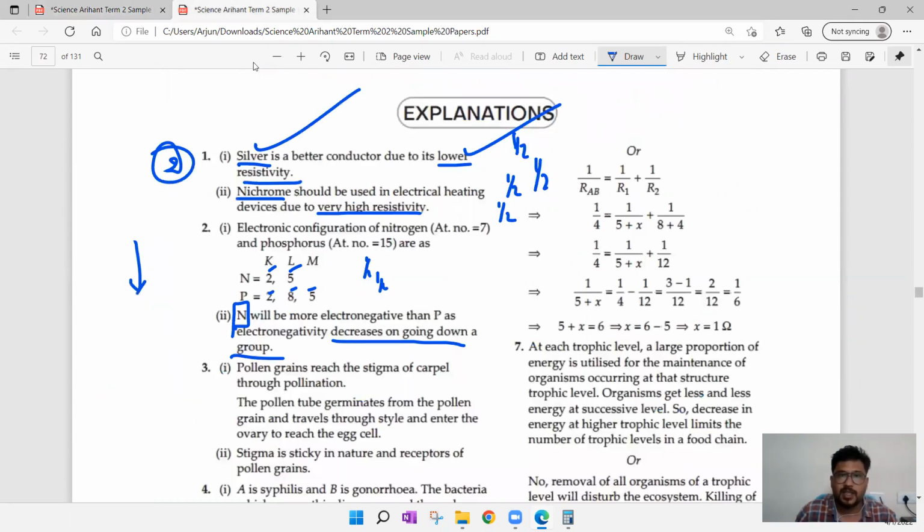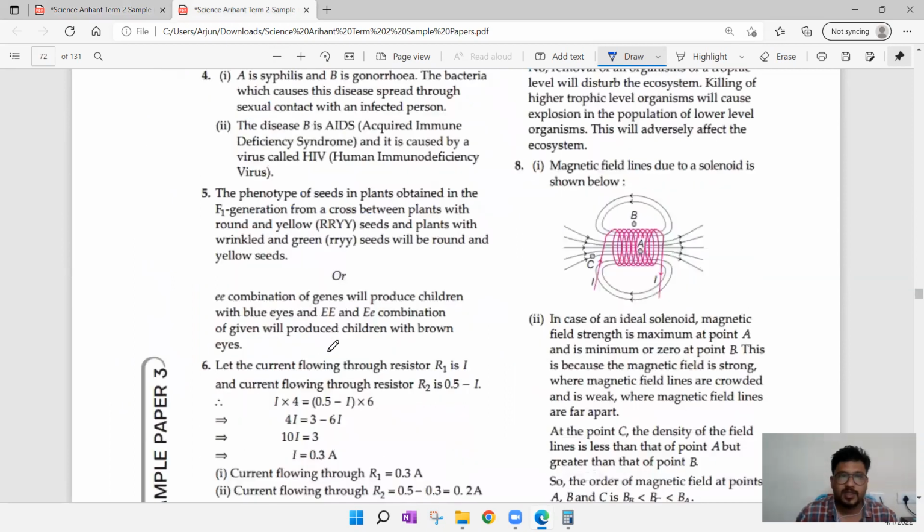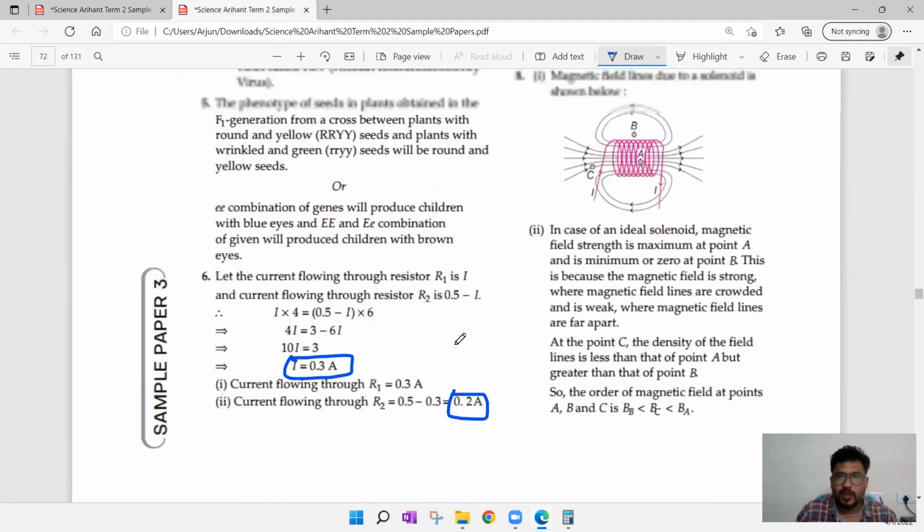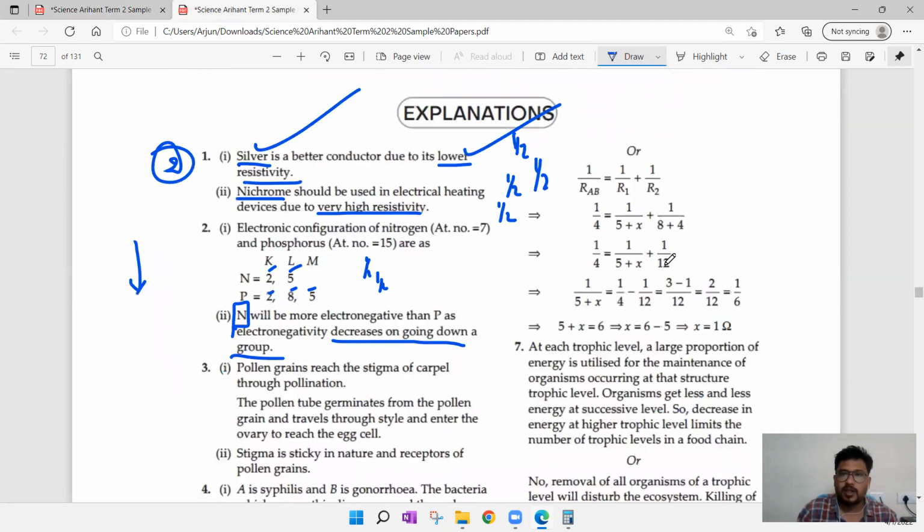So let us check the value. Here in the sixth one, we got I1 value as 0.3, I2 value as 0.2, which we have solved. And then later on we got resistance in parallel, x value is equal to 1 ohm. Like that we need to solve the question.